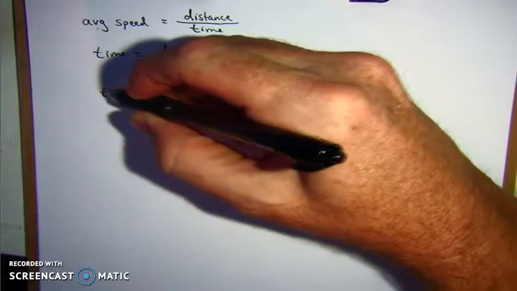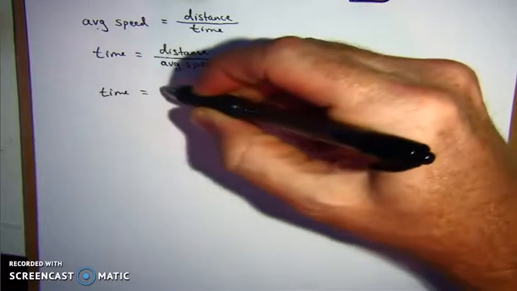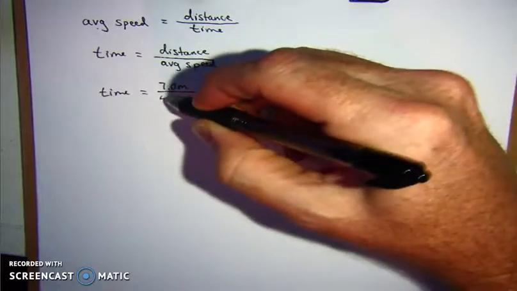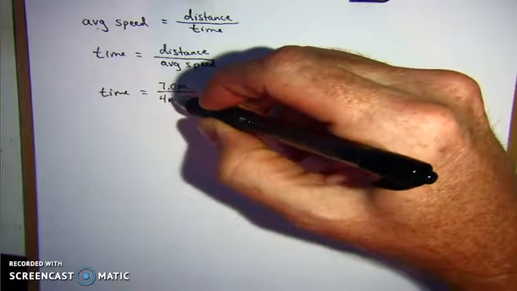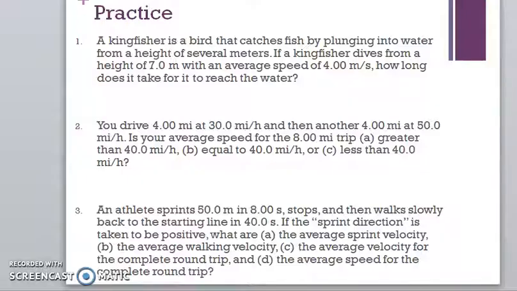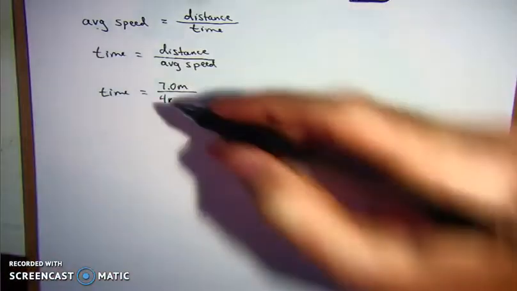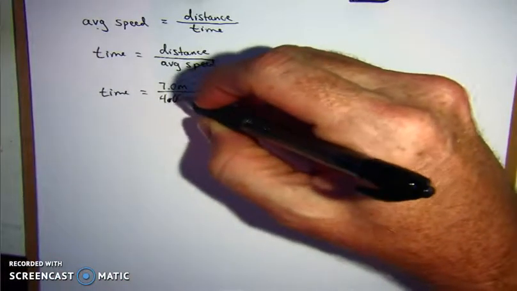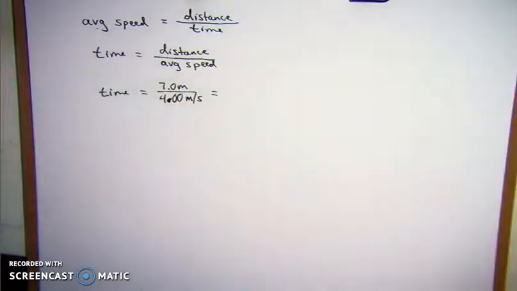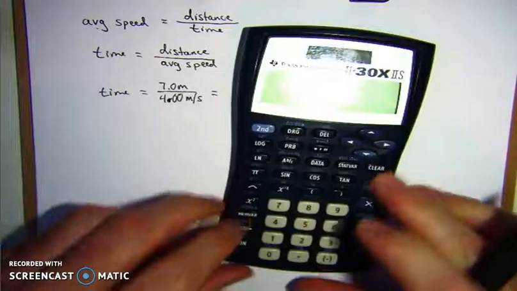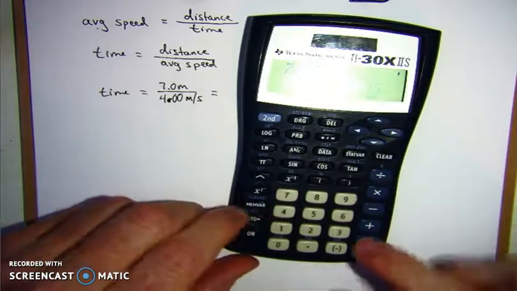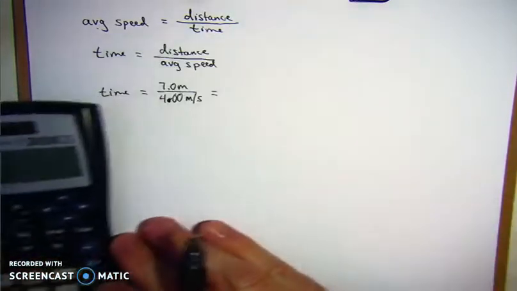So let's fill in what we know. Time equals distance. Our distance was 7 meters. Our average speed was 4.00 meters per second. Now if we use our calculator, 7 divided by 4 equals 1.75.